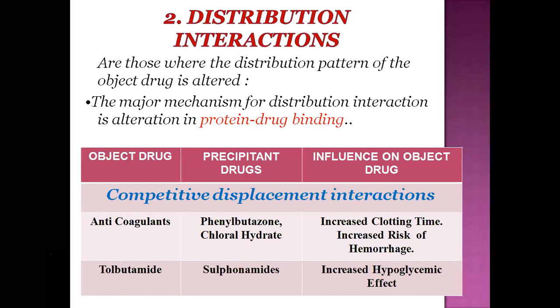Due to this competitive displacement of tolbutamide, there is an increased hypoglycemic effect on our body. So this is distribution interactions. Generally we have to observe the protein drug binding effect and competitive displacement interaction here.